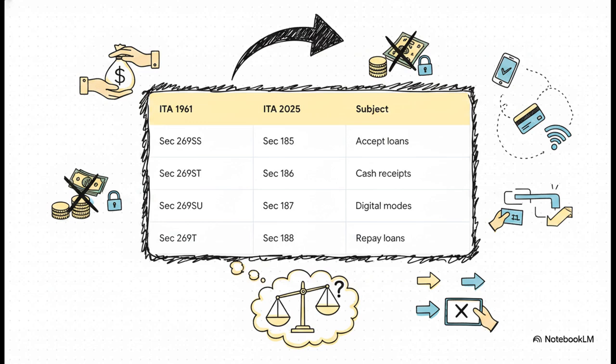The old Section 269SS for taking cash loans, that is now Section 185. Section 269ST, which capped large cash receipts, becomes Section 186. The electronic mandates for large businesses under 269SU have moved to Section 187. And finally, repayment rules from 269T sit perfectly in Section 188. The section numbers changed, but the ultimate goal remains exactly the same, crushing the parallel cash economy.